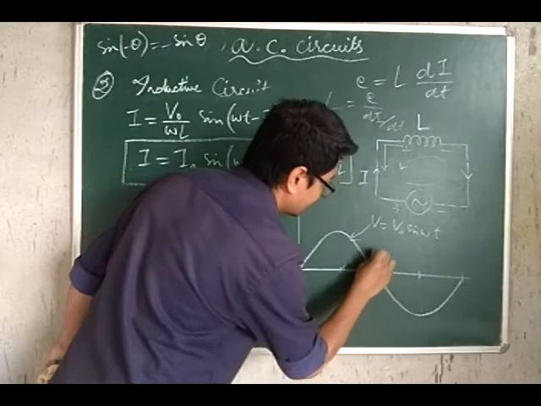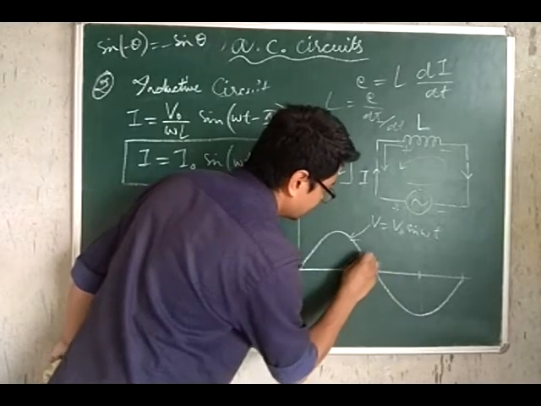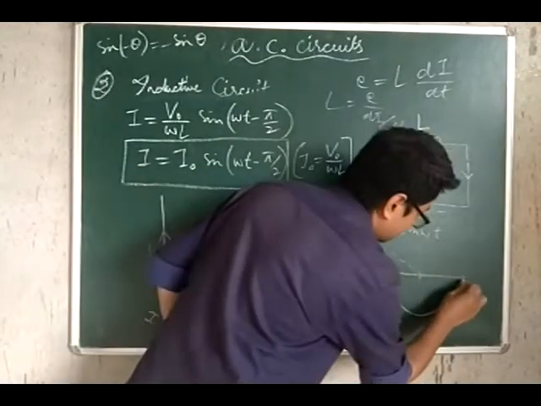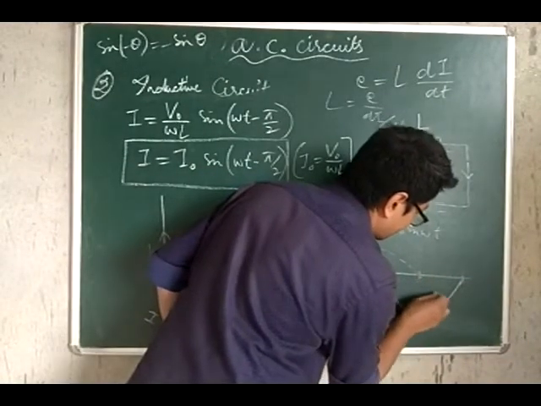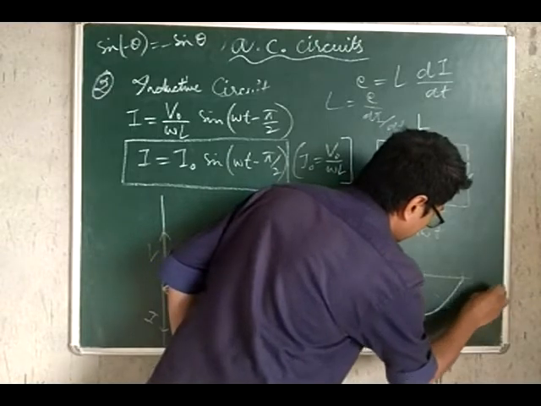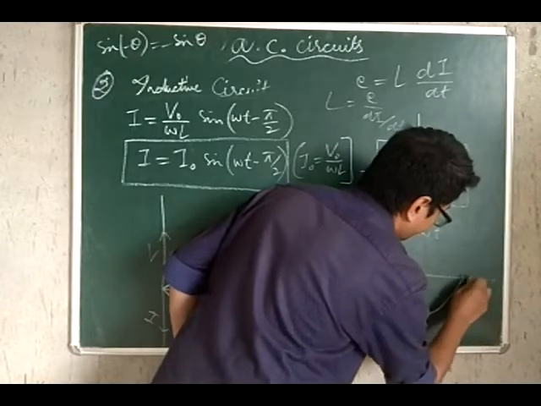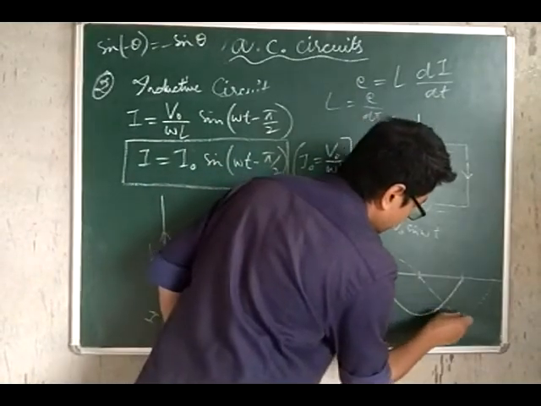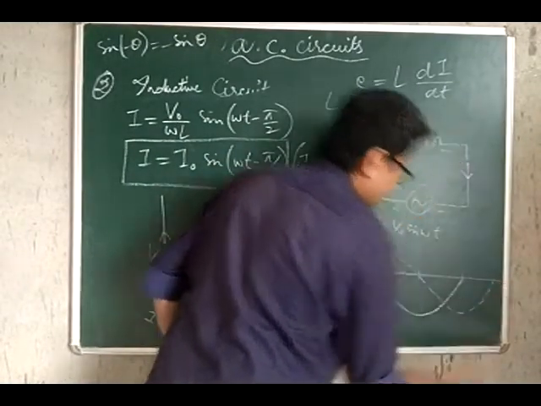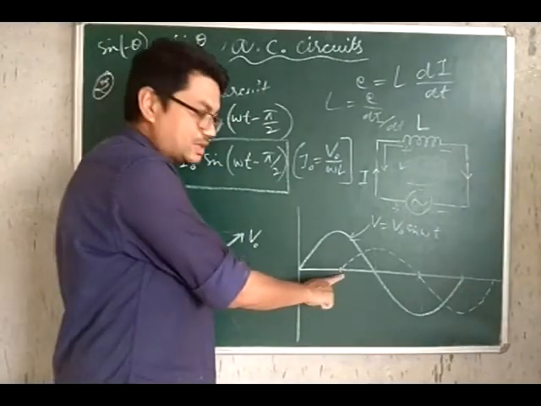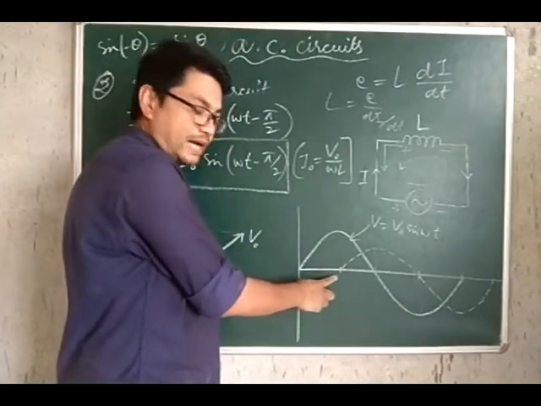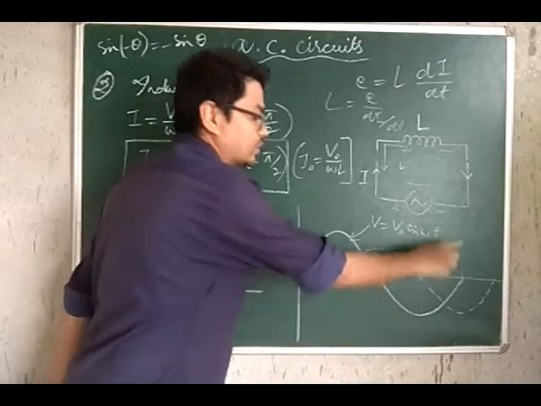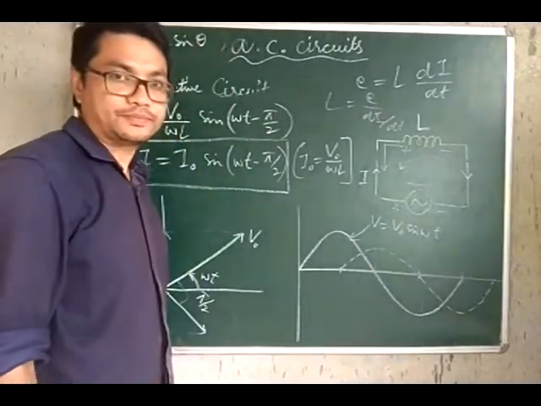So here the current needs to be maximum at this point. Here it has to be minimum. Again, here it needs to be max. So this is your current curve. And you can see the current curve starts only after angle pi by 2 of the alternating voltage already starting.